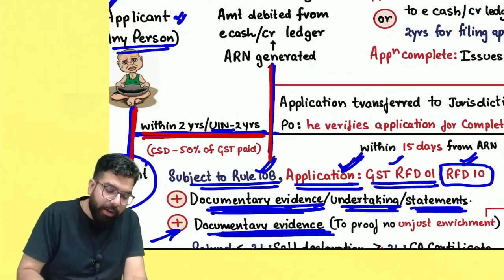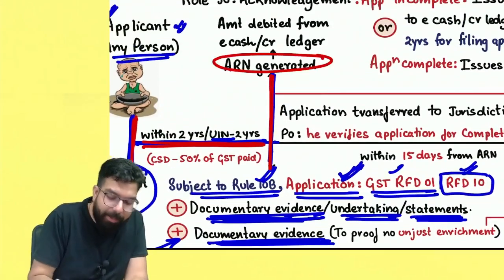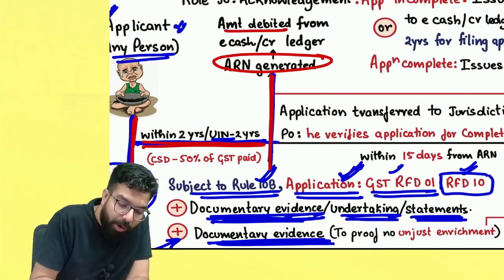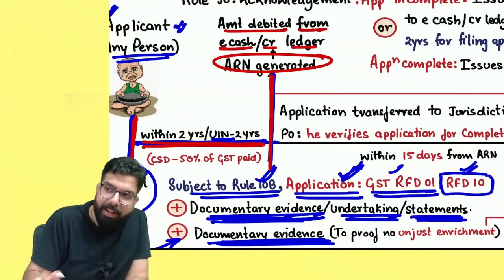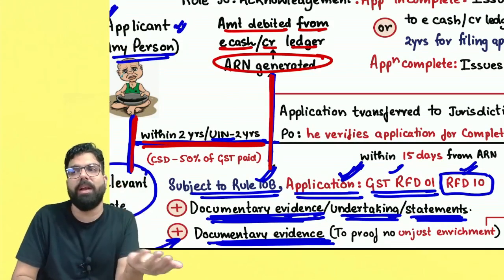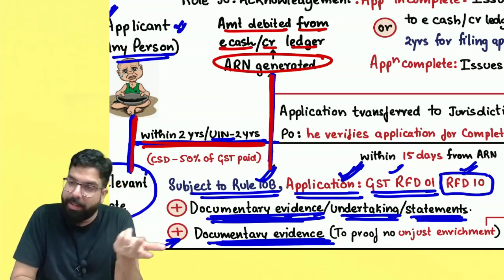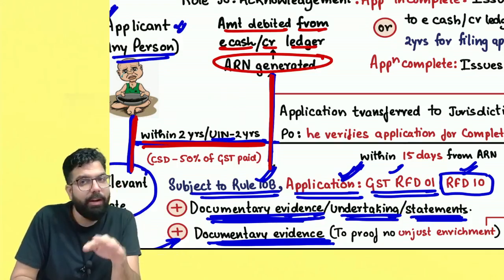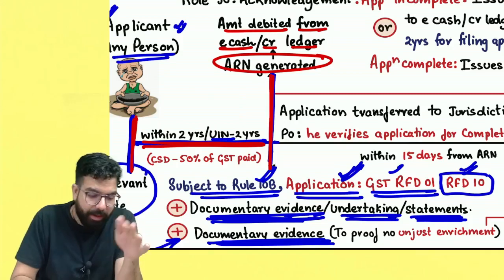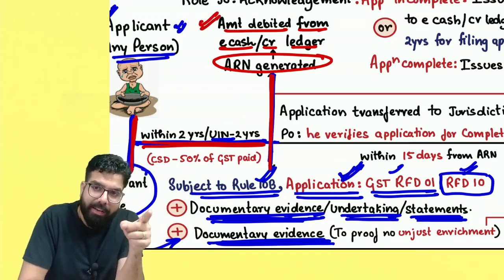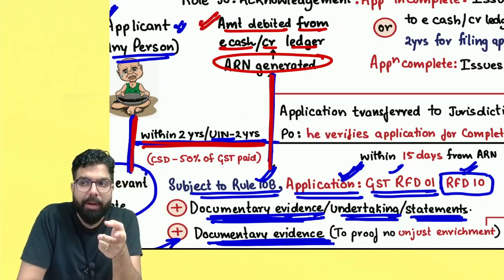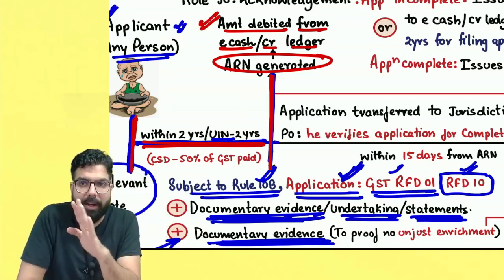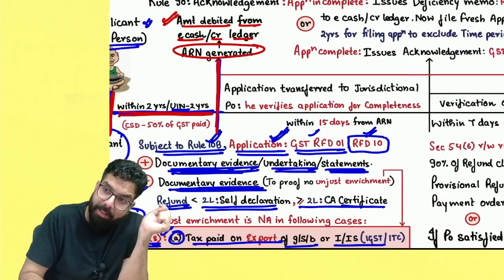Now over here, remember, once you go ahead and file an application, application reference number will be generated. Once the application reference number is generated, amount will be debited to your e-cash or e-credit ledger as the case may be. If you have applied a refund from your e-cash ledger, then also ARN number will be generated and the amount will be debited in your e-cash ledger. And sir, if you have claimed a refund from your e-credit ledger, then also the amount will be debited in the e-credit ledger. Sir, whenever you file an application, the amount is debited.